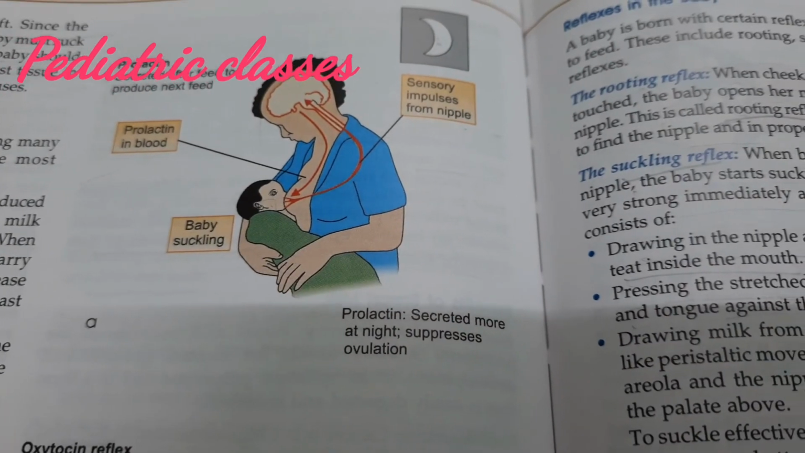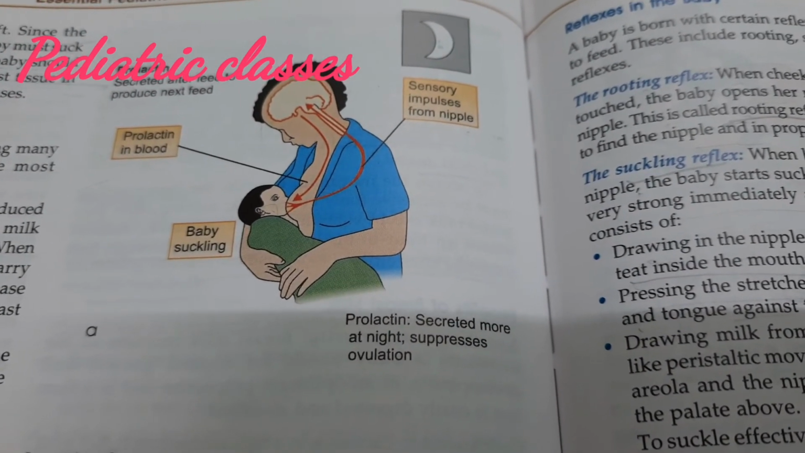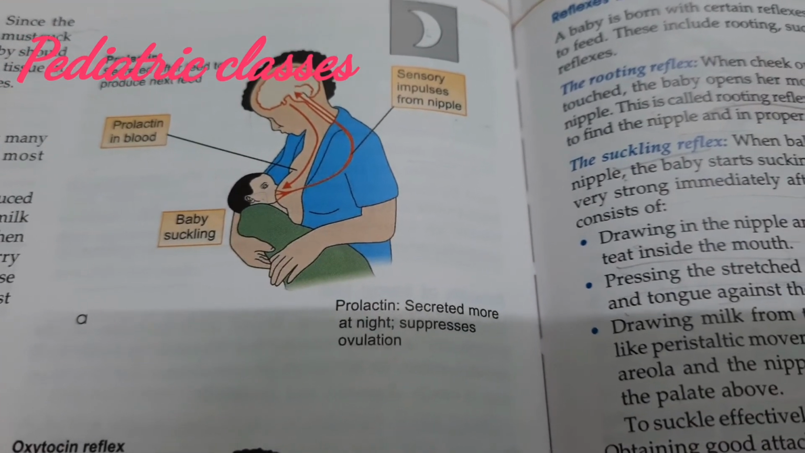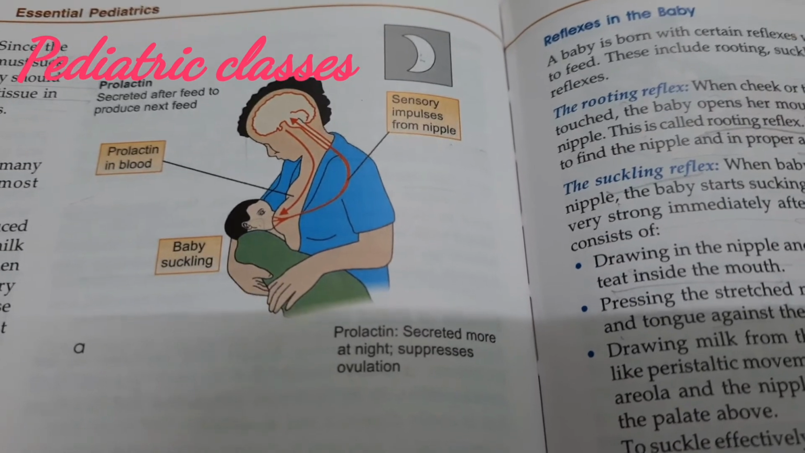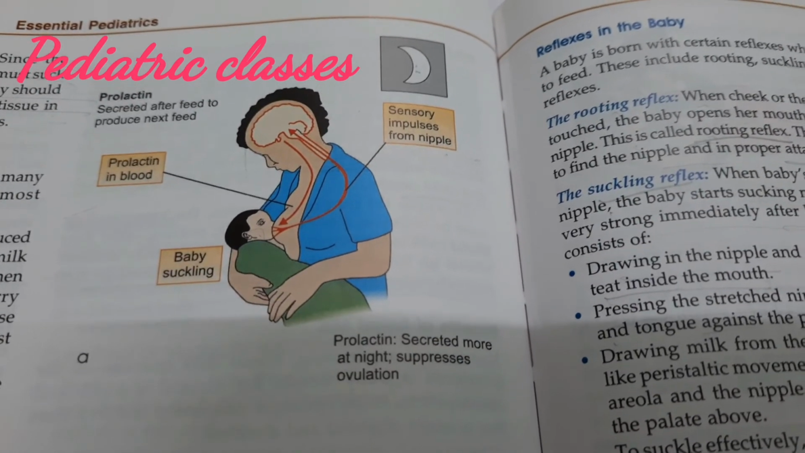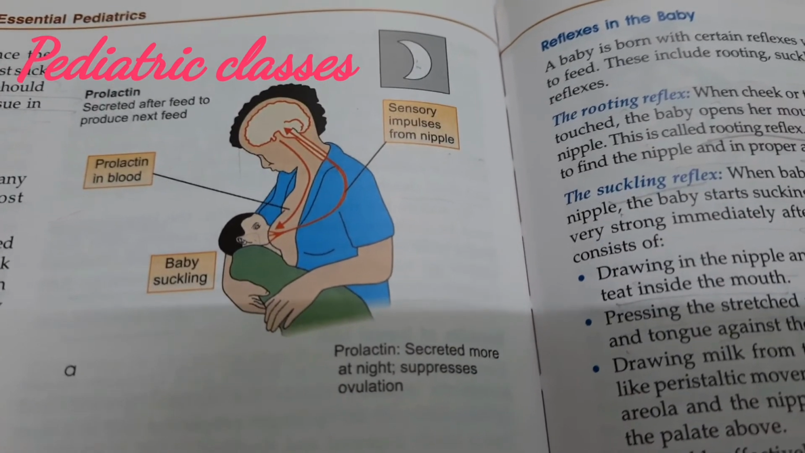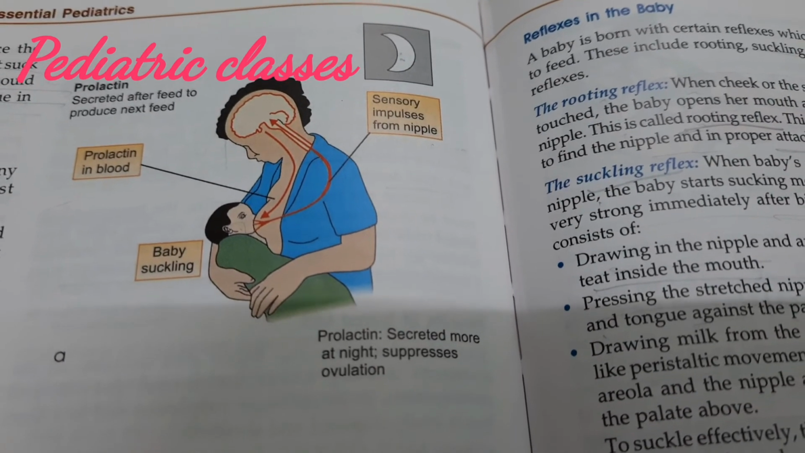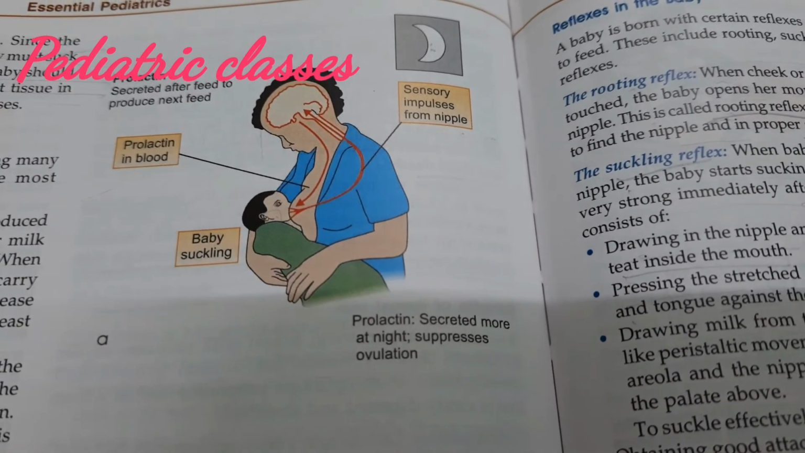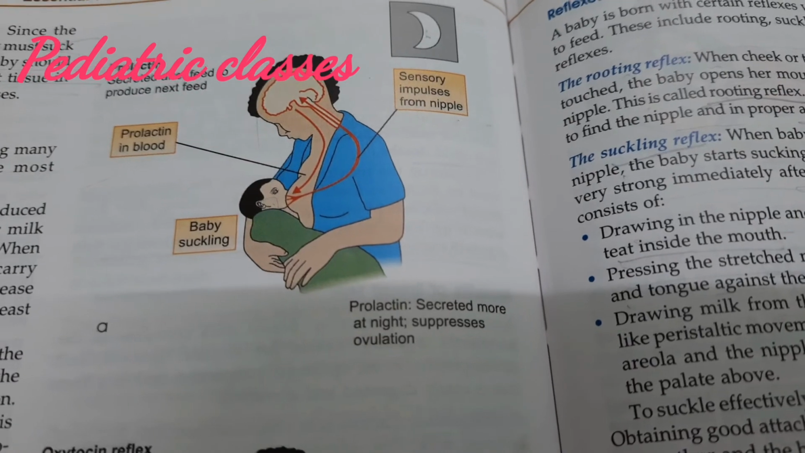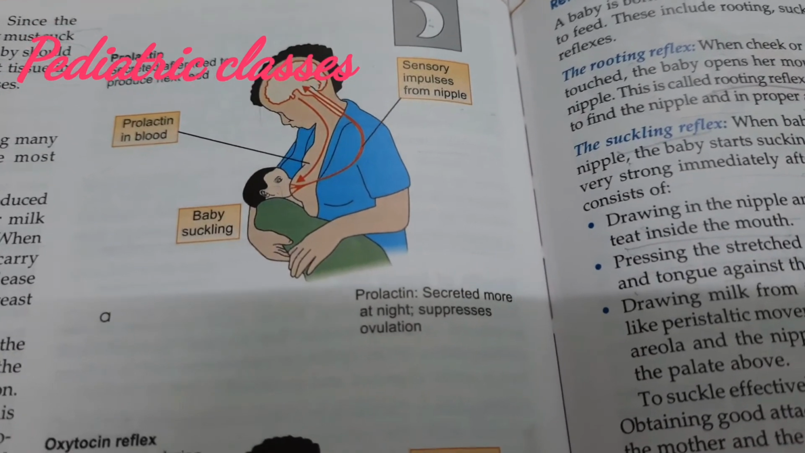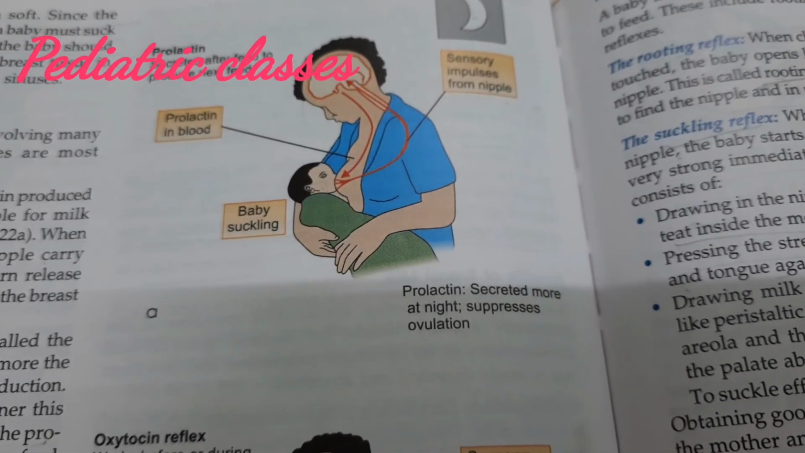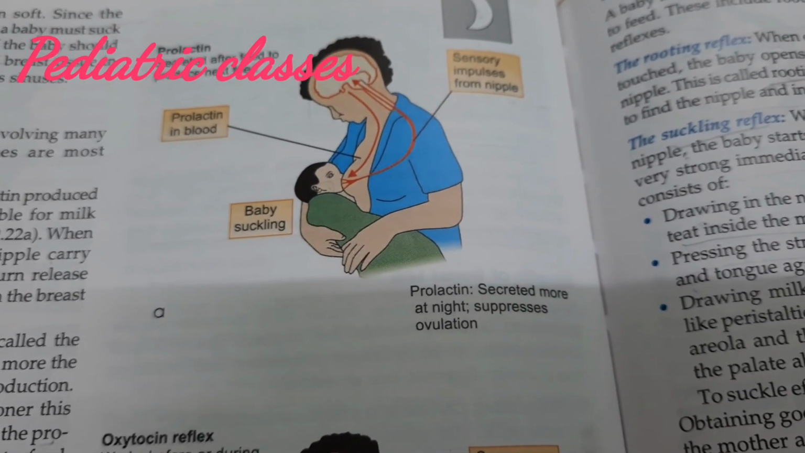Coming to the next question, the 12th question, the prolactin reflex. This diagram is also from OP Ghai. We have to draw this. It may not be as beautiful as this, but you can draw it. You just have to show that the baby is suckling at the breast. This will send sensory impulses from the nipple to the anterior pituitary, which will release prolactin. This prolactin will stimulate milk secretion.